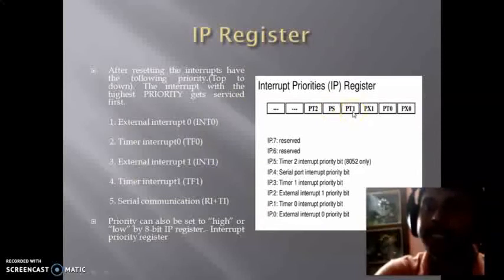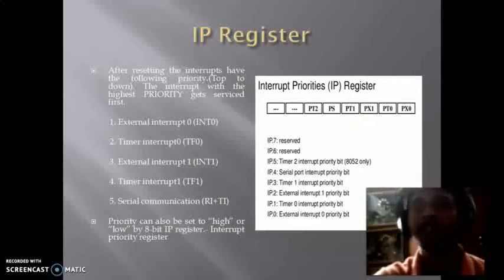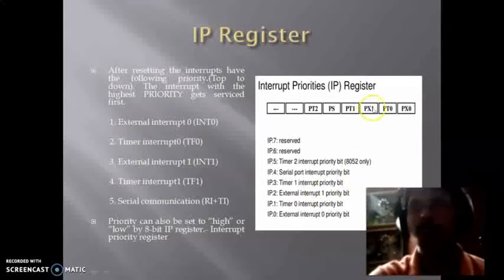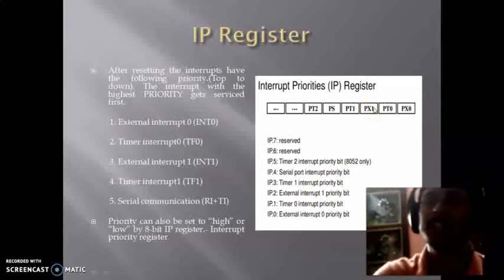Similarly, in the case of PT1, that is Timer 1, if we write 1 here, then its priority will be highest, and if we write 0 here, then its priority will be lowest. Similarly for PX1, that is for external interrupt 1, if we write 1 here, then its priority will be highest, and if it is 0, then its priority will be lowest.